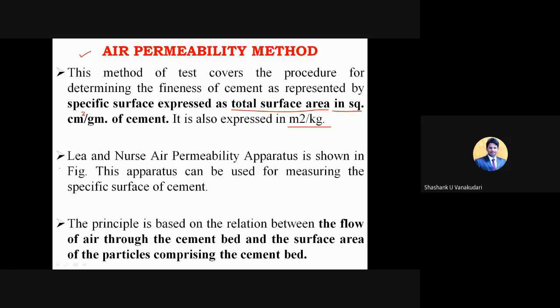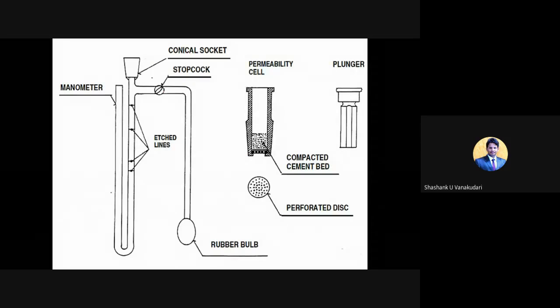And then here the Lea and Nurse air permeability apparatus, which is shown in the figure. Clear? We are going to use this particular apparatus just to find out the fineness of the cement. It consists of this manometer and this stopcock. When you have provided a certain amount of air with a certain pressure, this stopcock will start to move. Depending upon the particles which are present in the cement, it will move.